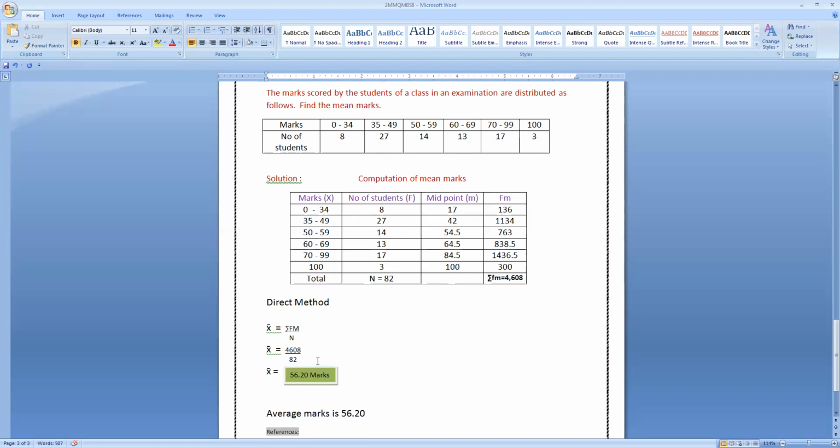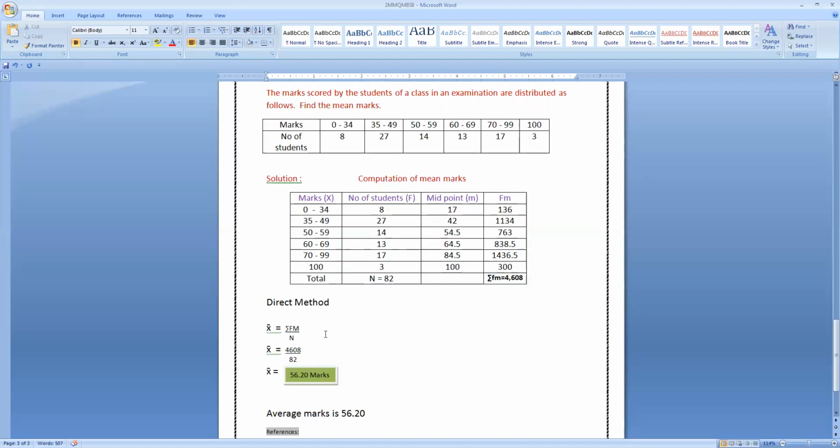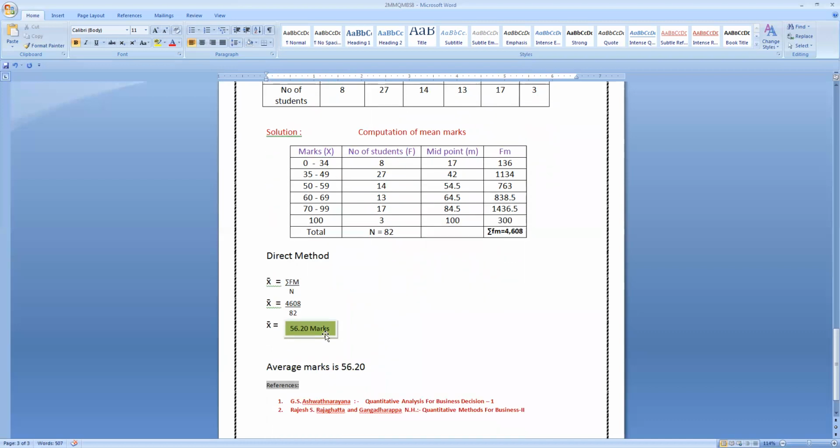In the direct method, we have to substitute the same thing in the formula, that is mean equals sigma fm by n. Therefore, mean equals 4608 divided by 82, that is the mean value is 56.20. This is the average marks scored by how many students? That is 82. So with this, I am going to end the session. Thank you.